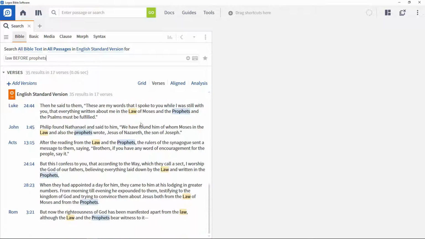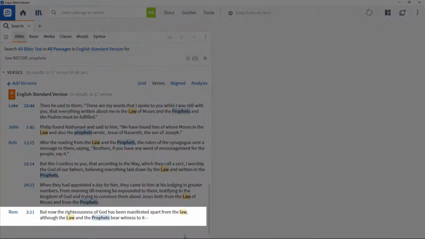across both testaments. Note that there are 35 occurrences, with each search result counting as one occurrence. That suggests that there is one verse where one of the terms appears twice. As you can see from the highlighted results, this is in Romans 3:21.